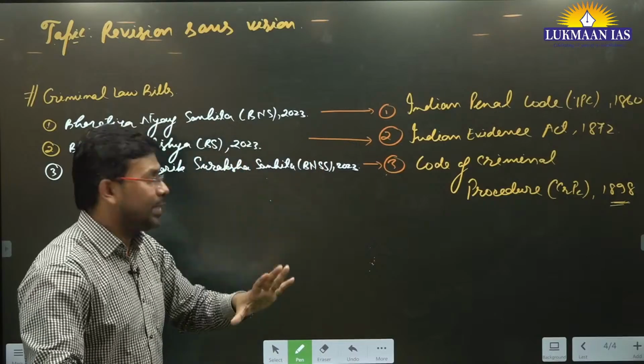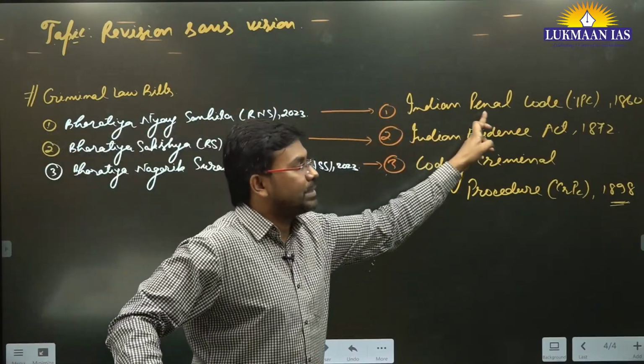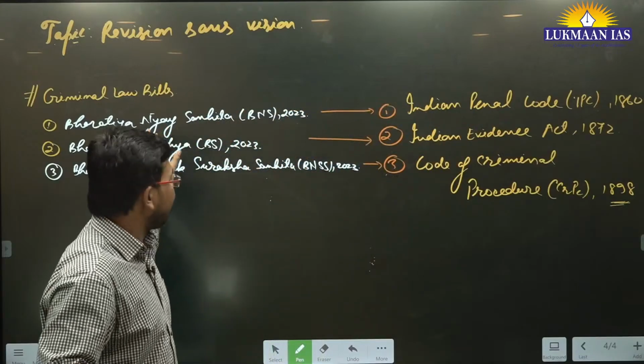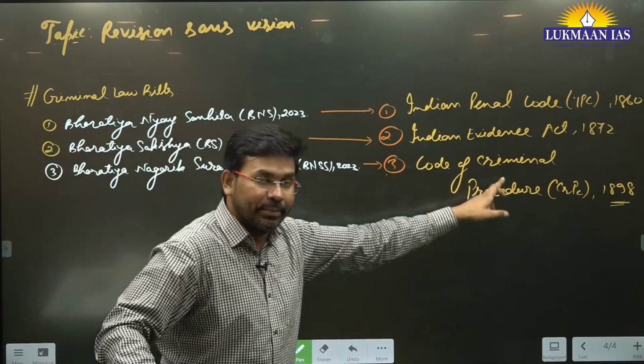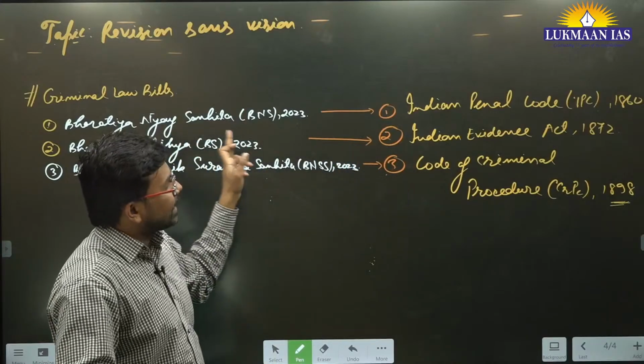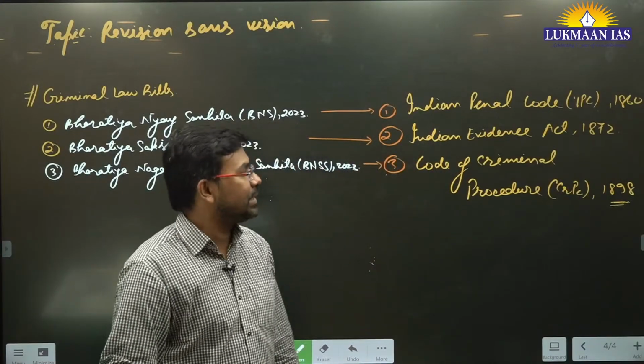So basically what we need to remember is that Bharatiya Nyaya Sanhita is going to replace the Indian Penal Code once it becomes an act. Bharatiya Nagrik Suraksha Sanhita is going to replace the Code of Criminal Procedure, and the Bharatiya Sakshya is going to replace the Indian Evidence Act. Now what is the need to replace this?